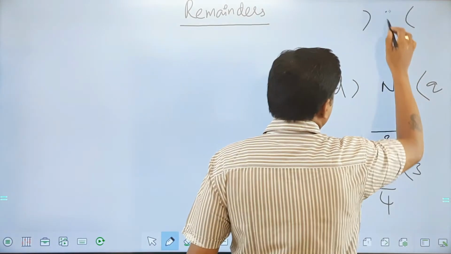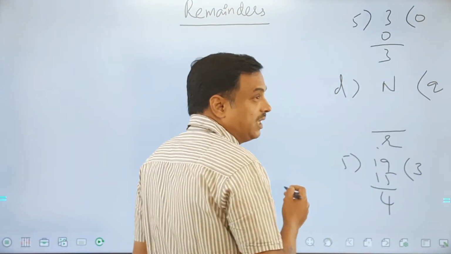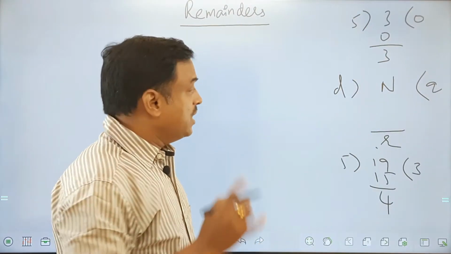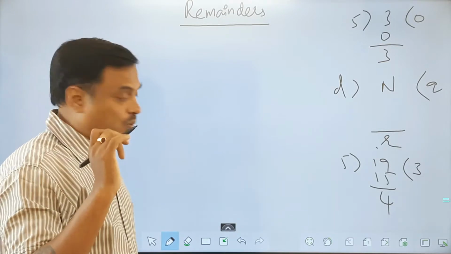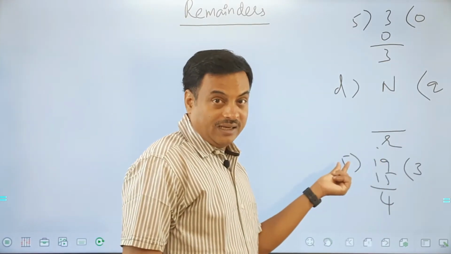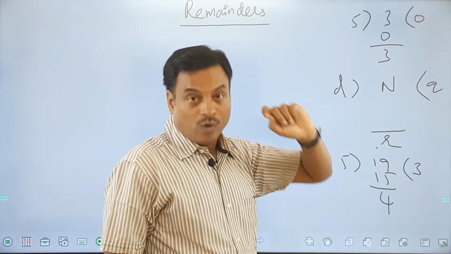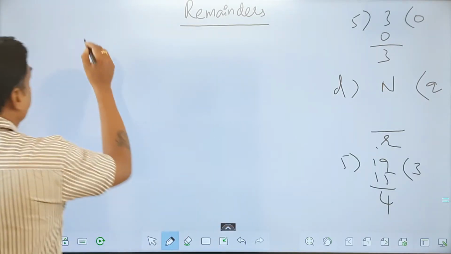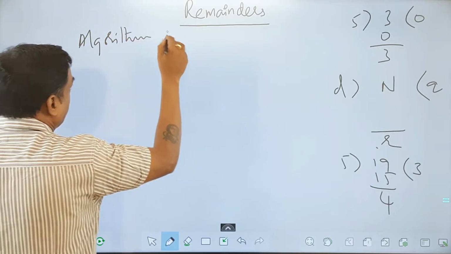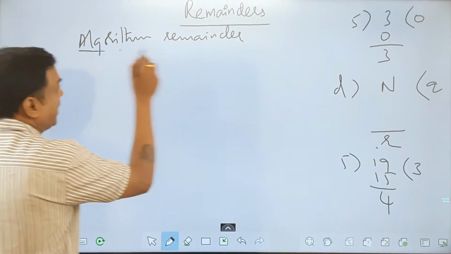If I divide 3 by 5, 0 times 5 is 0 and the remainder will be equal to 3. Now 3 minus 3 will be exactly divisible by 5. So I have two different situations, friends. One, if n is greater than d, then what? If n is less than d, then what? This is called the algorithm of remainders. So there are two different situations. What does the algorithm of remainders state?